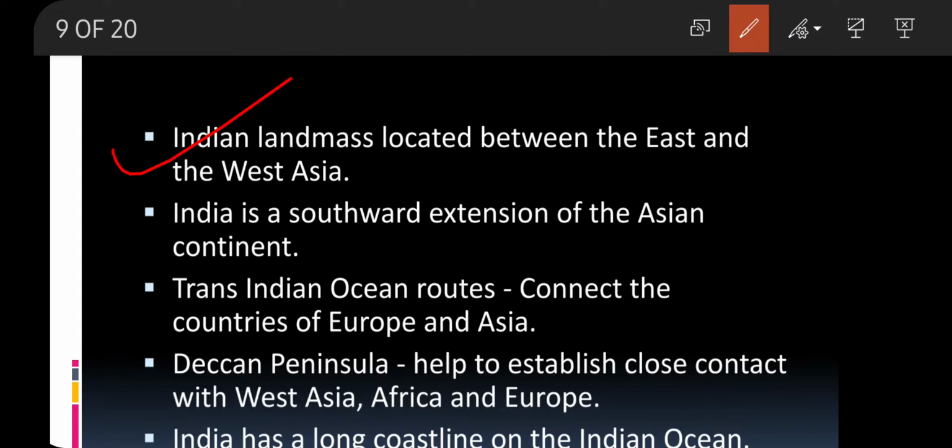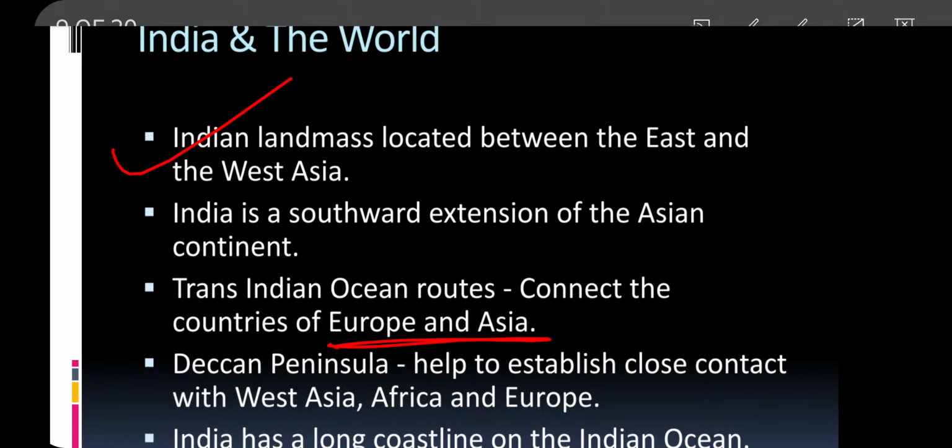The Indian landmass is located between eastern and western Asia. You can say India is the midpoint, and it is in the southward extension of the Asian continent. Therefore, India is connected to Europe and Asia, as well as Africa.